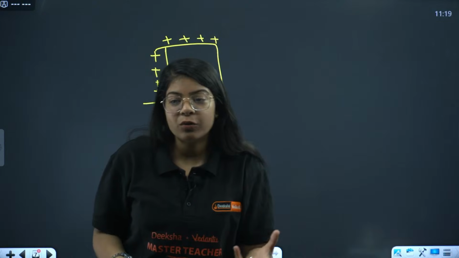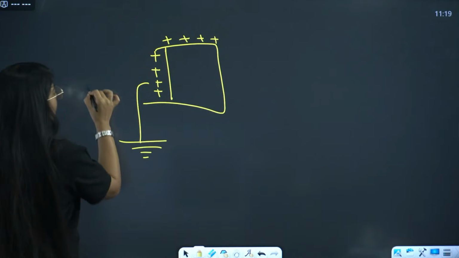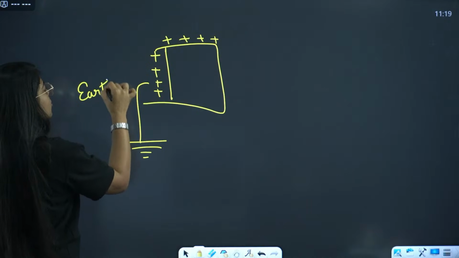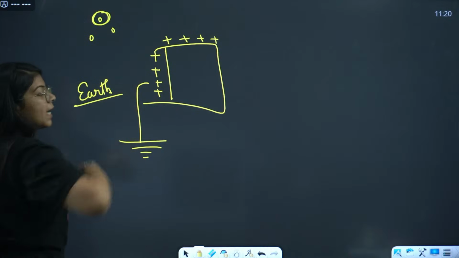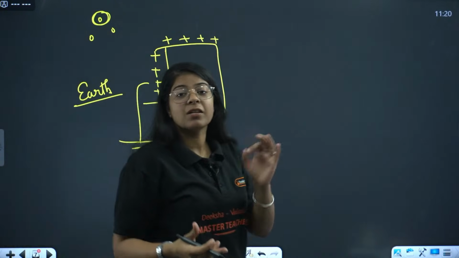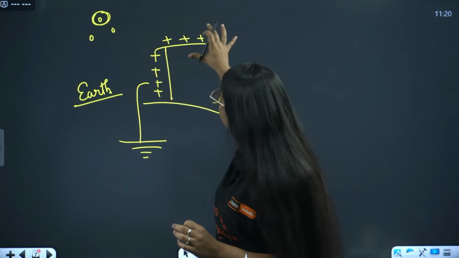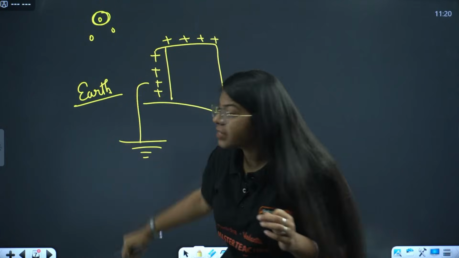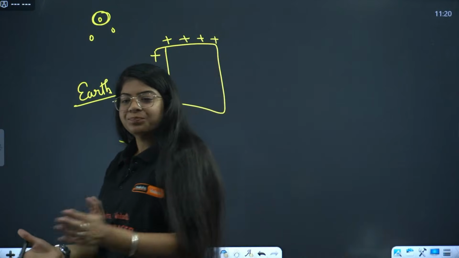The charge resides on its surface. Now if I touch that metallic body, I'll get shocked, right? So what we do is we earth this excess charge. That means the third pin of the plug is used for earthing, for the earth wire. What does this earth wire do? It collects all the excess charge and sends it into the earth so that we don't get shocked, right?